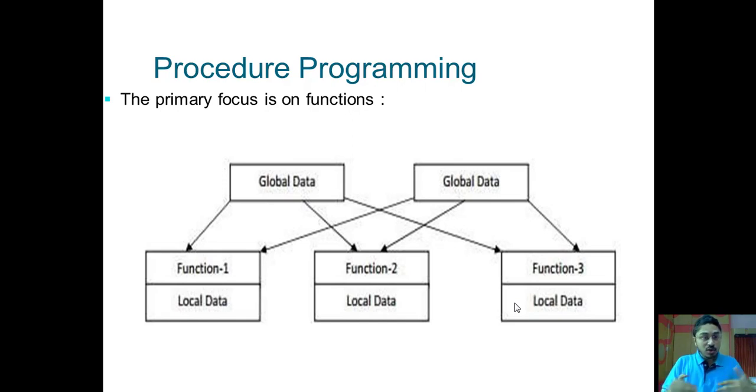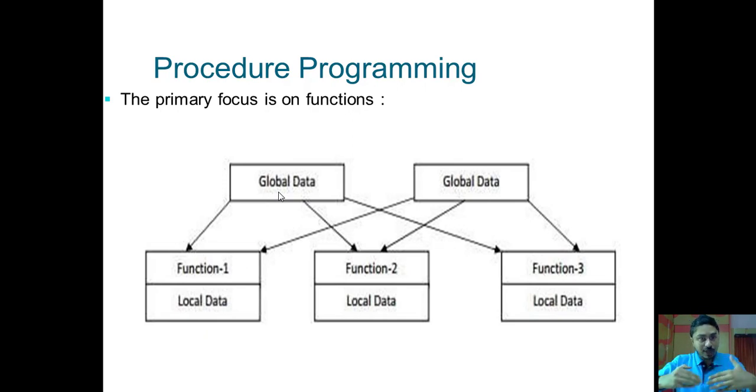Okay. And also for that you will have data. Sometimes you will have data which is locally available to that function, which you will call local data. And sometimes you will have global data which will be accessible to all the functions. For example, the name of the college. Now the name of the college you will never save in function 1 or in a particular function. Instead, you will save that data as global data because that is common for all, isn't it? For example, the college phone number. Again, you will never store that as a function's local data, but instead you will save it as global data, isn't it? So here there is a problem.